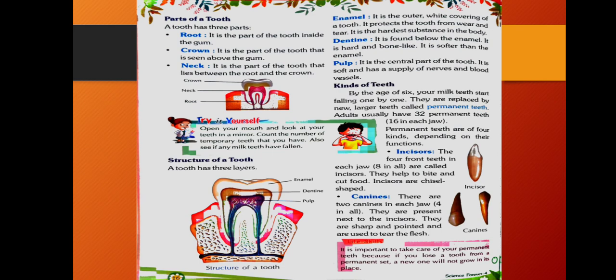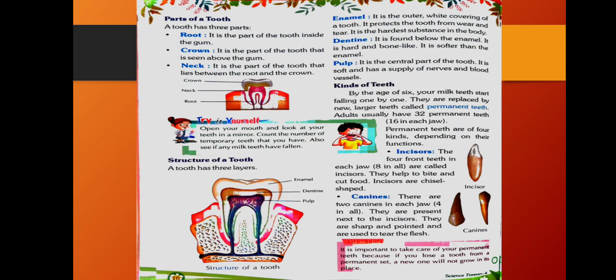Next, parts of tooth. A tooth has three parts. First, root, second, crown, third, neck. Root is the part of the tooth inside the gum. Second, crown, it is the part of the tooth that is seen above the gum. And third, neck, it is the part of the tooth that lies between the root and the crown.